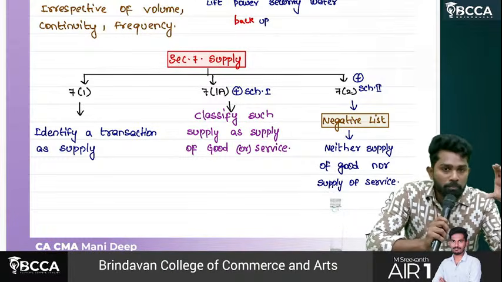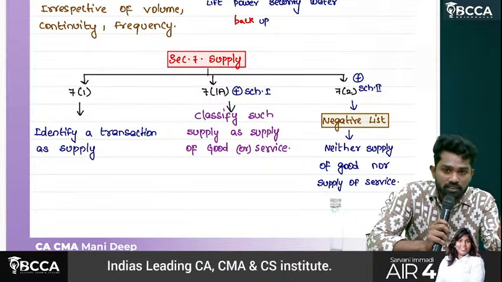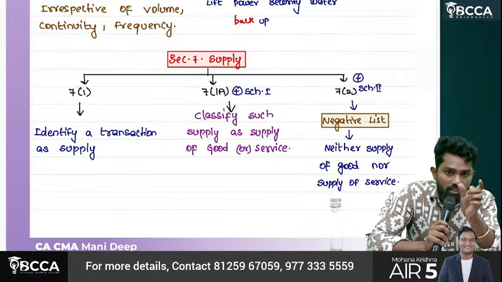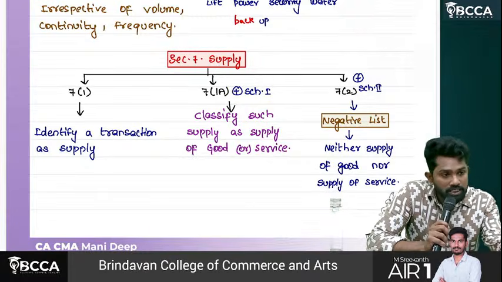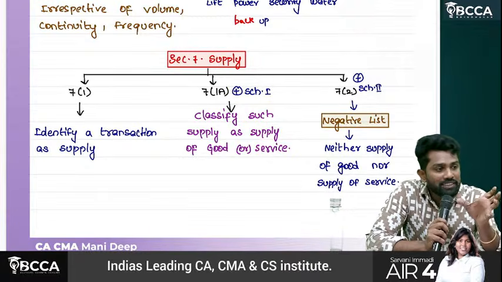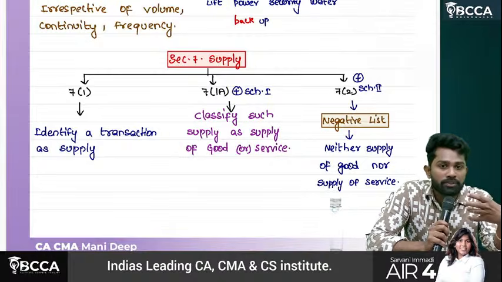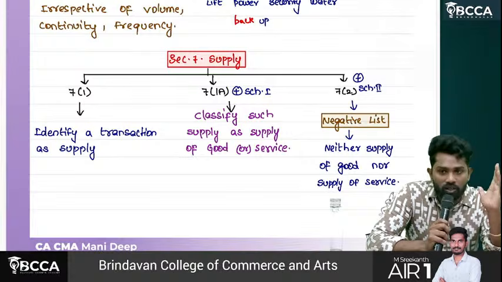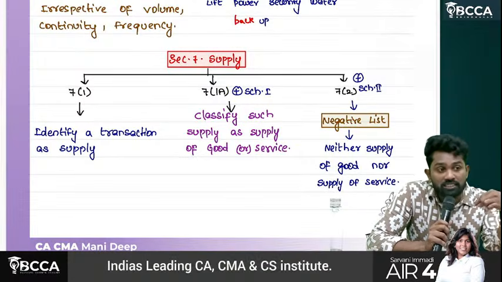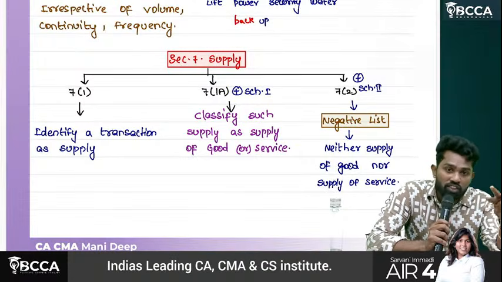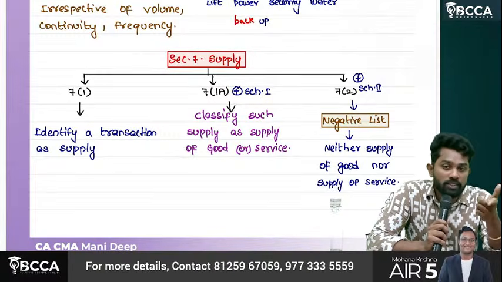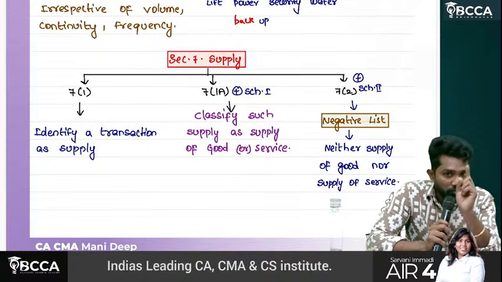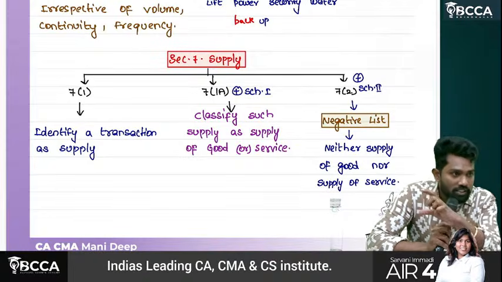Then we started with section 7, supply. Within section 7 we have 3 main things: 7 subsection 1, 7 subsection 1A, and 7 subsection 2. Under 7 subsection 1, our job is to decide whether the transaction is a supply or not. Then under 7 subsection 1A we further decide whether such supply is a supply of goods or a supply of service.